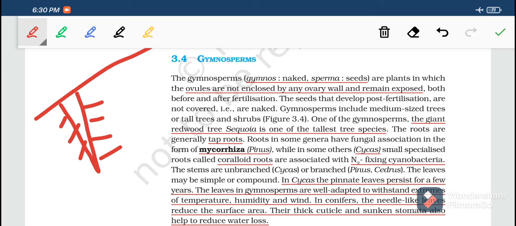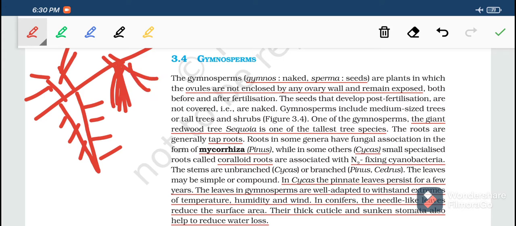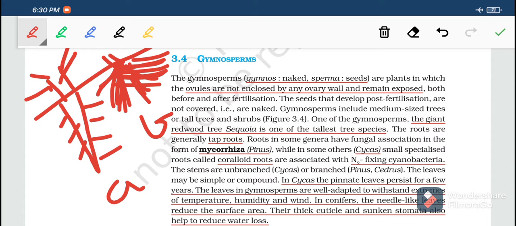If this is the land and here is the tree or the plant, this is taproot system. And in fibrous root system, if this is the plant, then all the roots arise from the base of the plant. This is fibrous root system. Figure B is fibrous root system and figure A is taproot system.